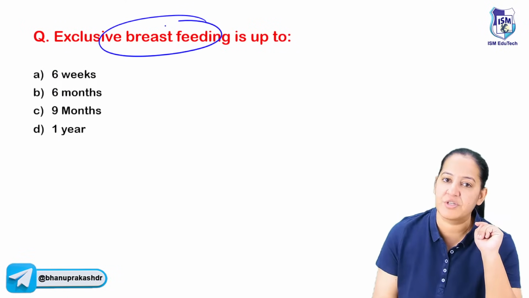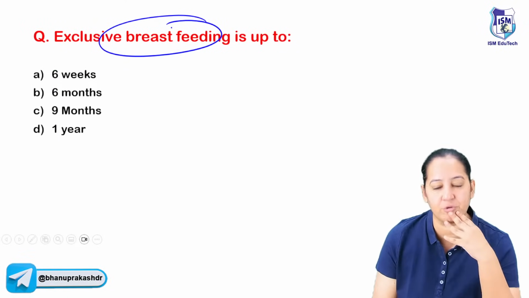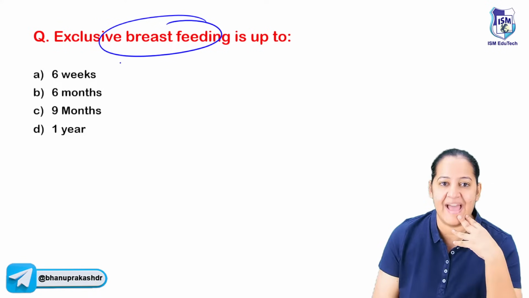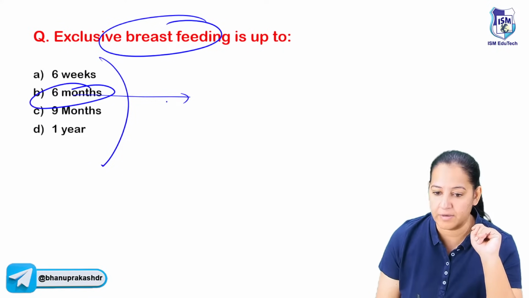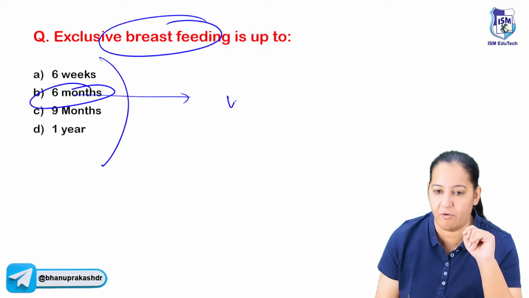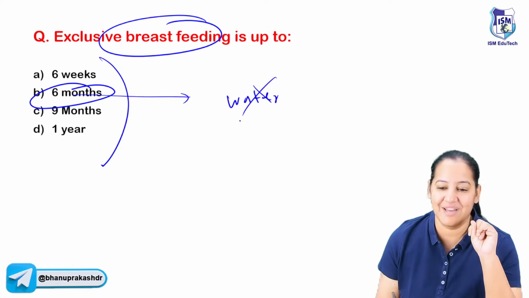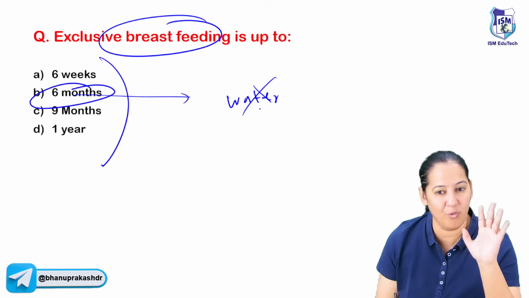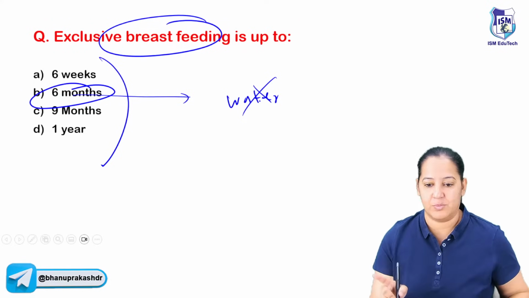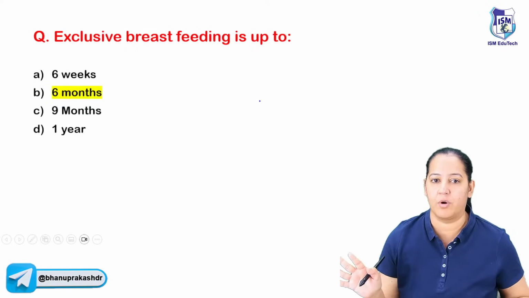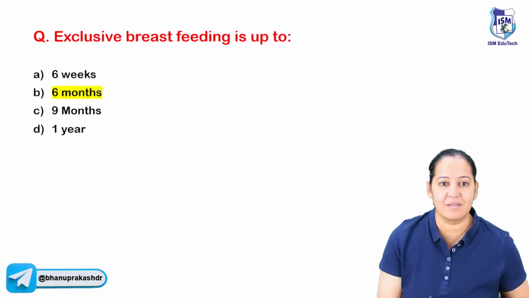You frequently get questions on the breastfeeding. There are many important things you have to notice in the breastfeeding. First, give me the answer. Exclusive breastfeeding. Everyone knows. Up to 6 months, nothing has to be given to the newborn. Nothing means not even water. The grannies give the water and all. No, nothing. No food, no water, no honey, nothing has to be given. Only breastfeed. Breastfeed will provide everything to the newborn up to 6 months. After 6 months, other things are started.